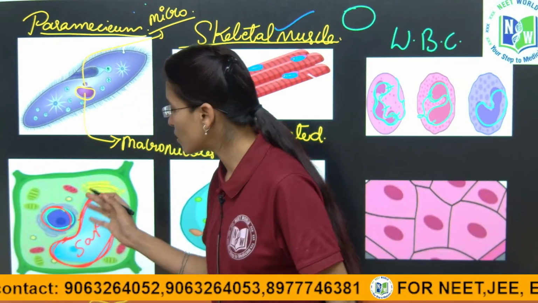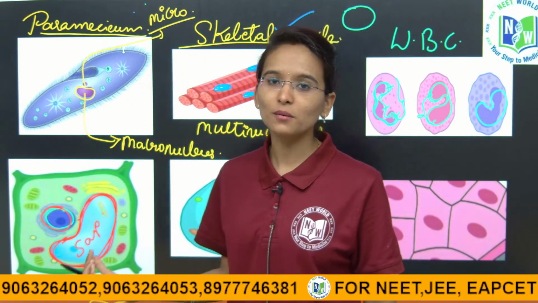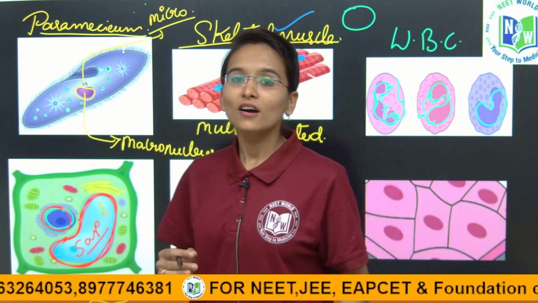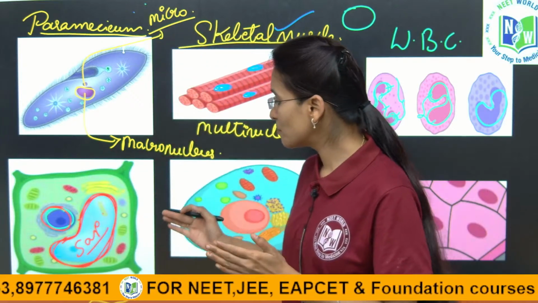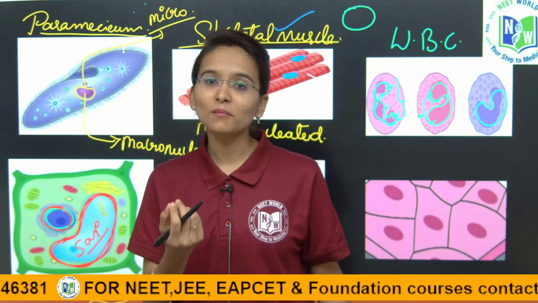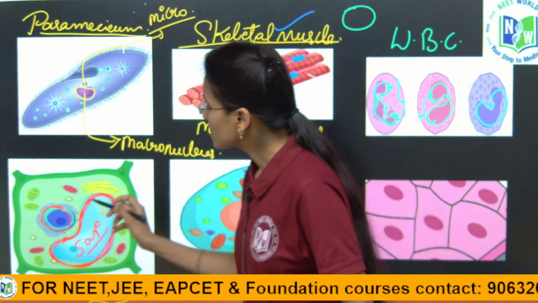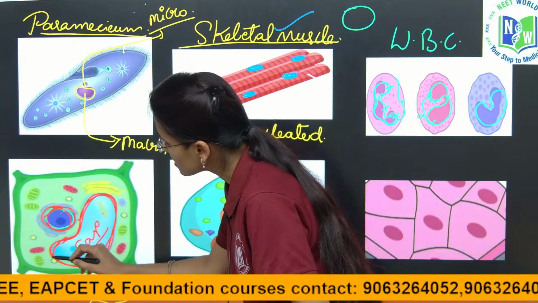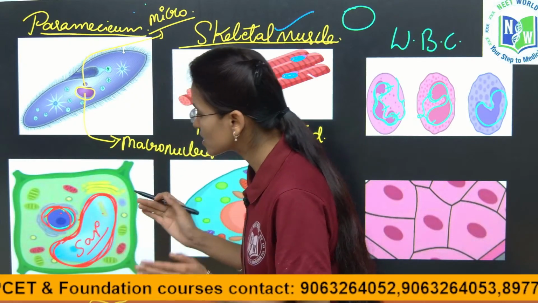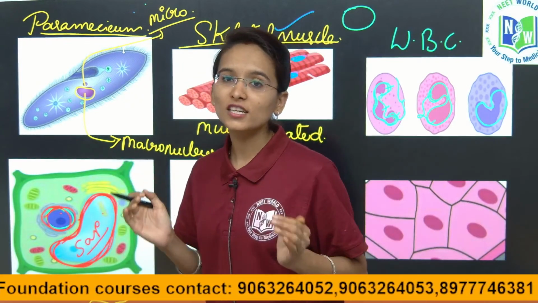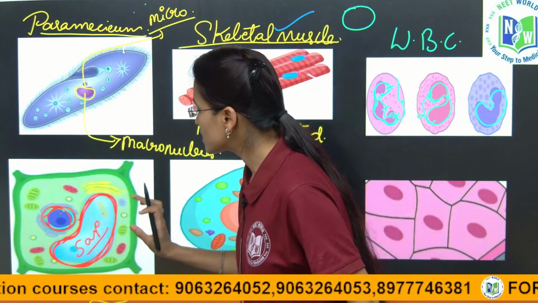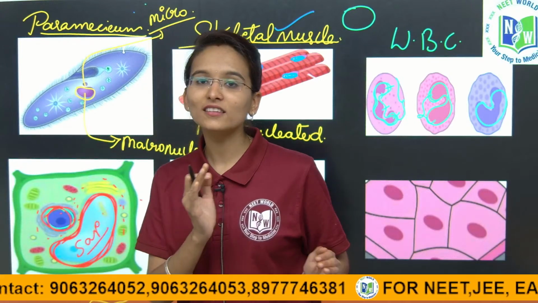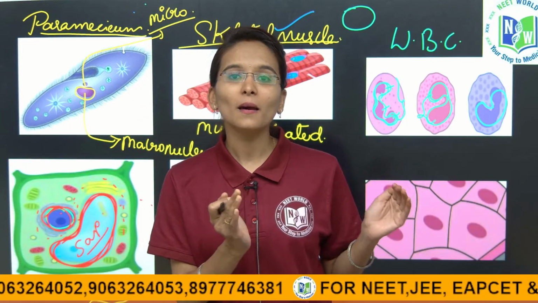The vacuole is also a cell organelle. It is a single membrane bound cell organelle which is going to contain the sap. Sap is nothing but a fluid filled material along with some minerals and nutrients, children. Yes, and here if you see, this is the nucleus. So now what this vacuole is going to do, it is going to occupy the major portion in the plant cell. So due to this reason, the cytoplasm and the nucleus are going to be pushed towards the periphery.